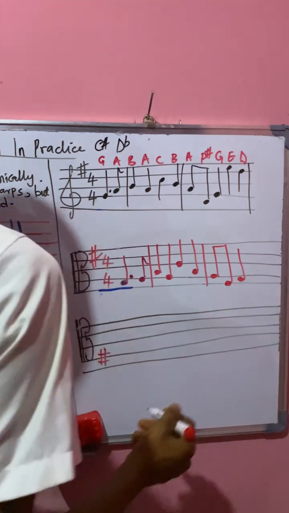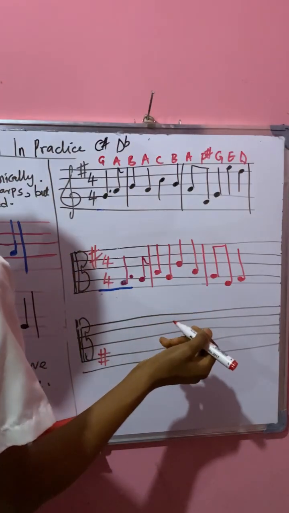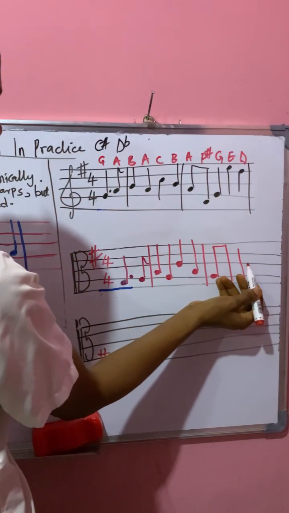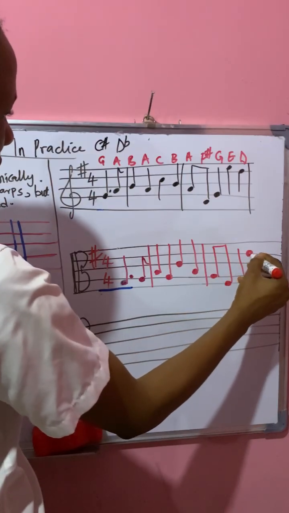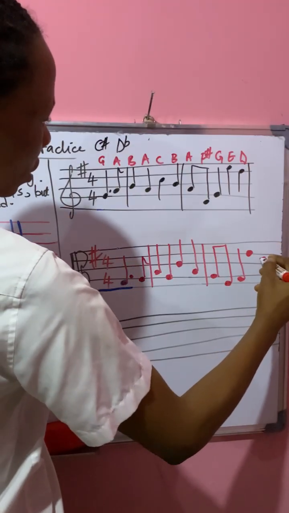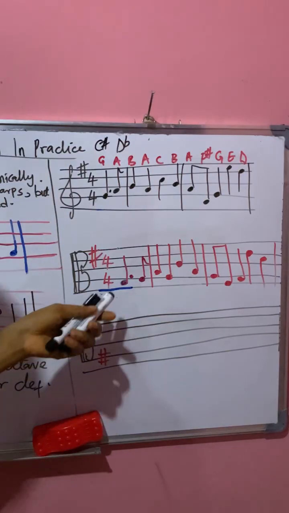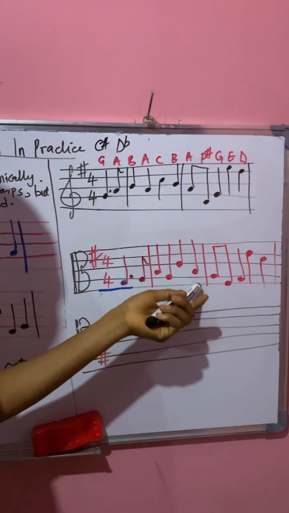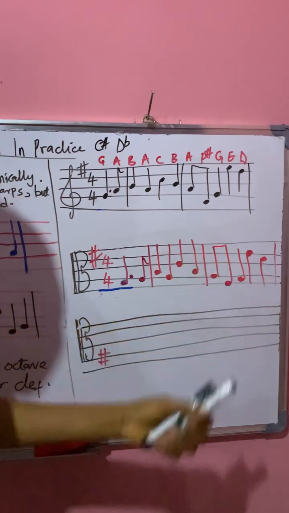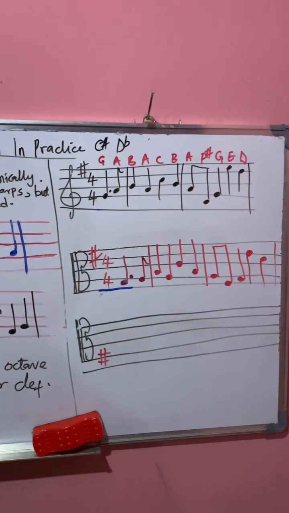And then we put E and E. Now let's find this E. If the third line is C, D, E, that means E is here, the fourth line. And after E, they now put D. The music has not ended here, but it's for educational purposes. So you have the idea now. It's an octave lower. So you still sing do, re, mi, re, fa, mi, re, ti, do, la, sol. Okay, we are done with the alto clef.